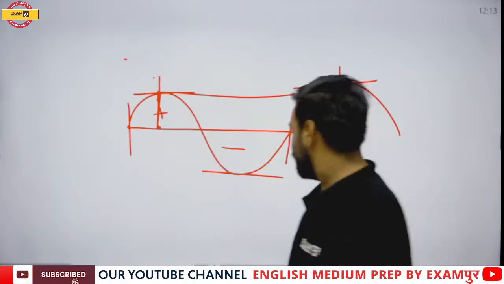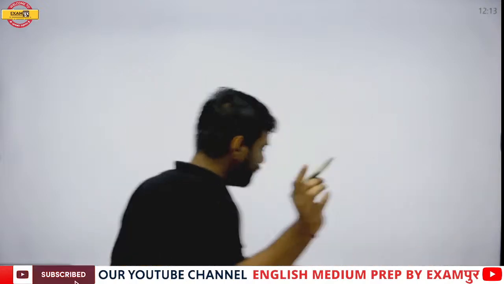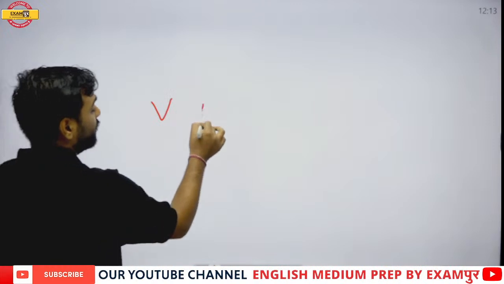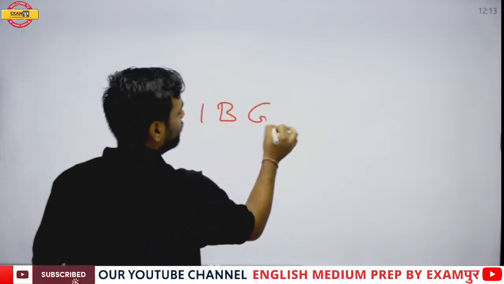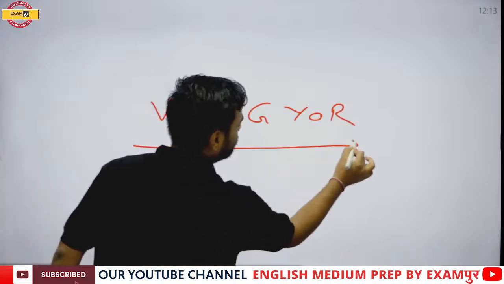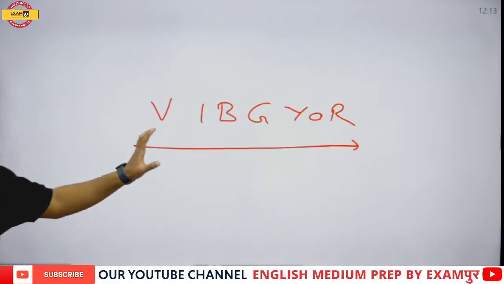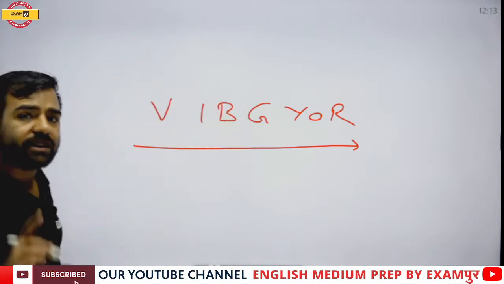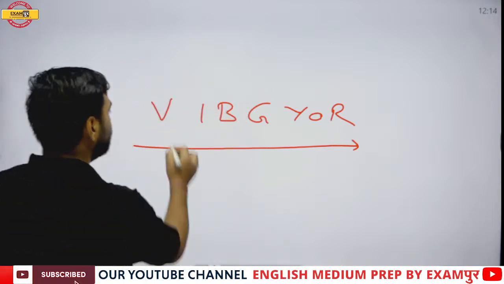Now, what will happen? There was a point which Jagdishan you were asking. If I talk about waves, light. So here, WebGear. Now, if I move from left to right, here what is going to happen? If I talk about the scattering power, so scattering is maximum for what?